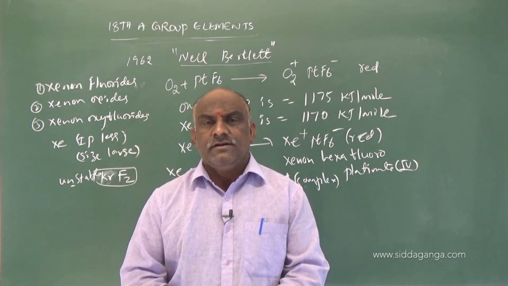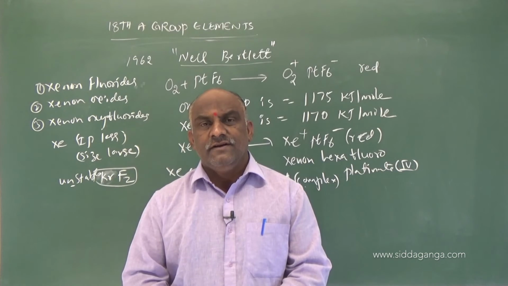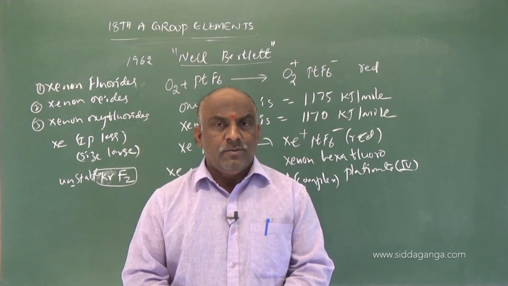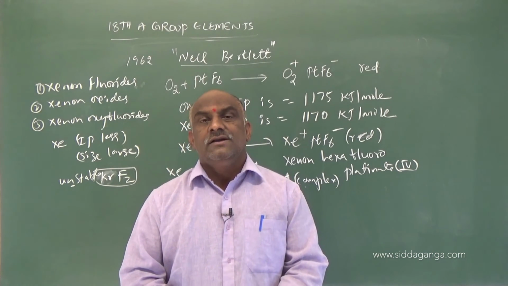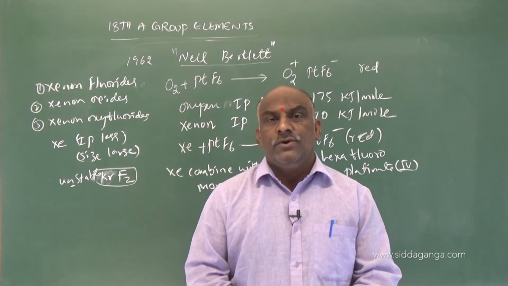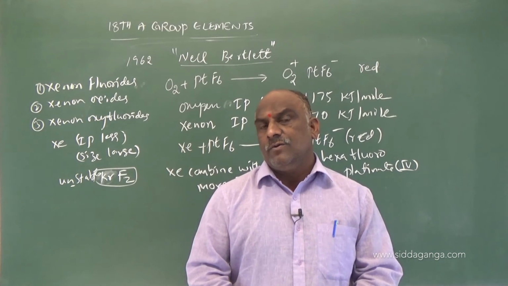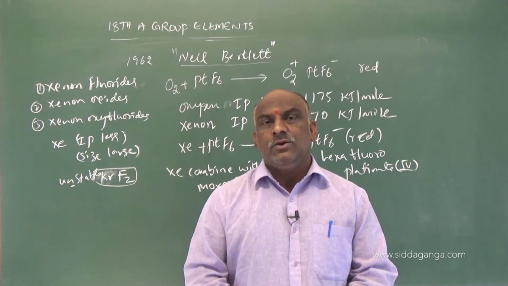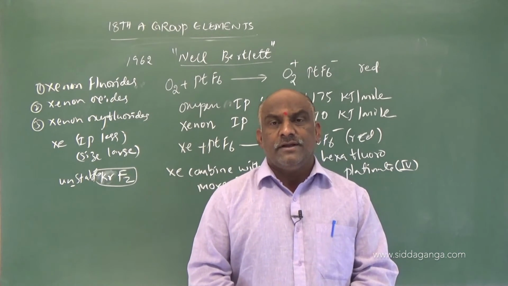The configuration of noble gases is octet, so they are chemically inert, and hence called inert gases. Only a few compounds of group 18 elements are known, so these are called noble gases. They are present in very small amounts in atmospheric air, so they are called rare gases. Rare gases, noble gases, aerogens, zero group elements, and group 18 elements are all the same category.